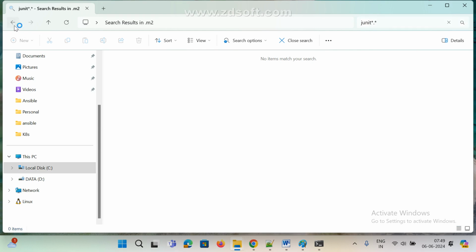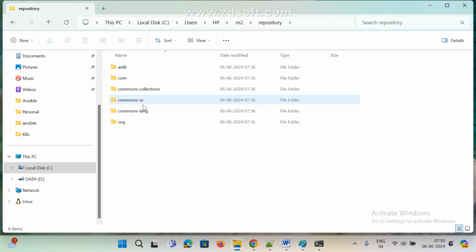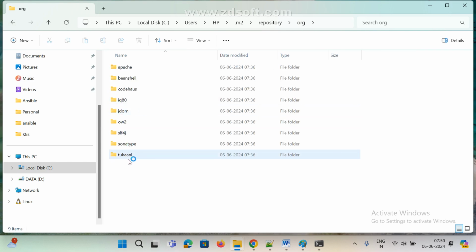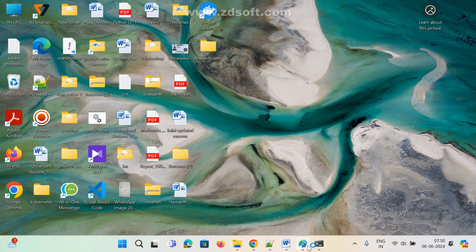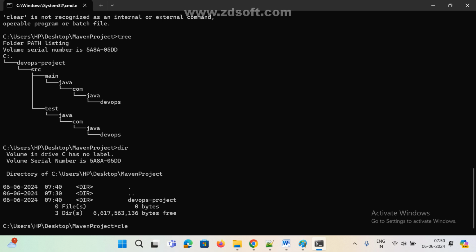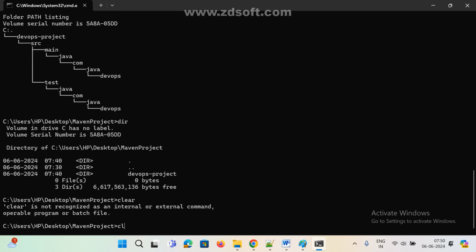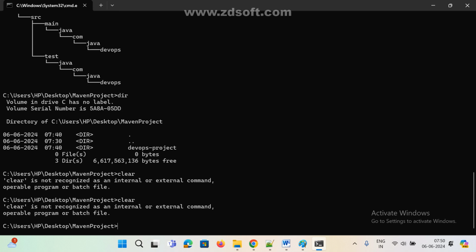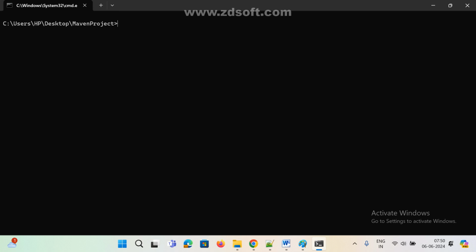Oh, I just created it, right? Let me run. Later also we can see. Right now it is not available. I am running some Maven commands. Now, so this is a project. Now see here, this is the project and this is the structure. Okay. Now, if you want to run a few Maven lifecycle commands, right?